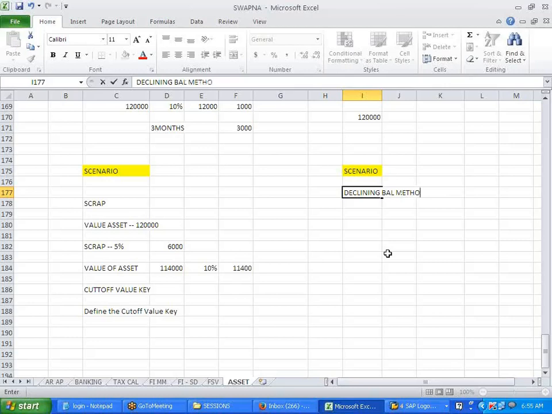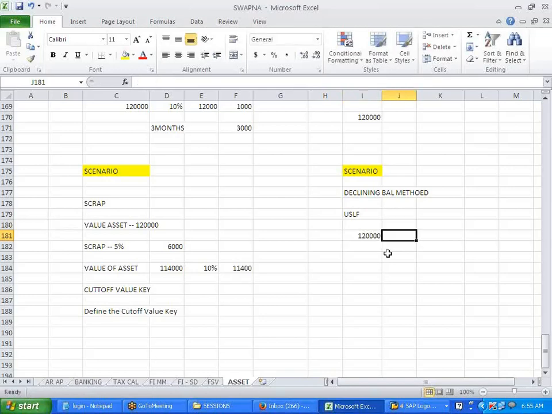This is where I want to calculate depreciation based on multiplication factors. Now, what is the useful life percentage we have? What do I get from the useful life percentage? Divided by number of years, right?